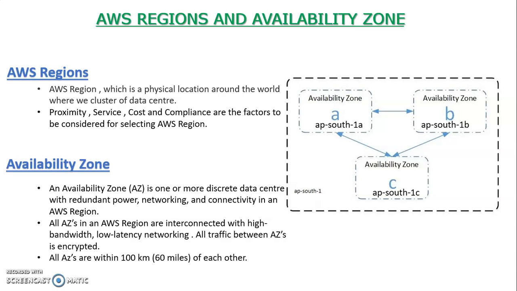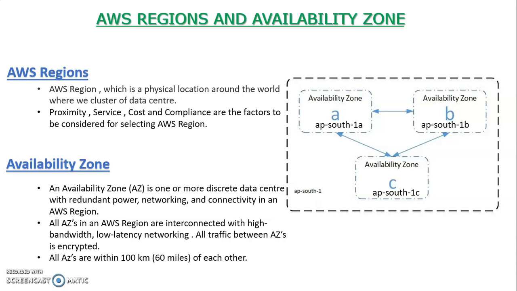Third is cost. In each of the regions, the AWS service cost will vary. Let's take the AWS EC2 instance, which is a virtual machine. The cost might vary if you launch an EC2 instance in Asia Pacific compared to launching one in Europe. So it varies across regions, and that is also one of the factors.